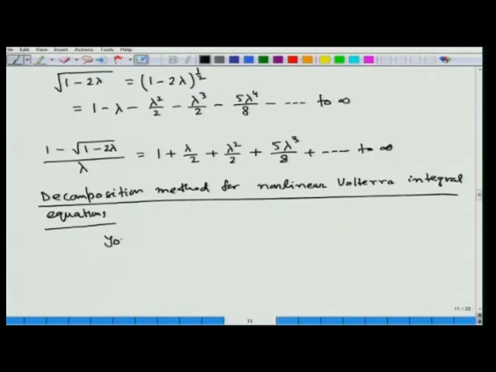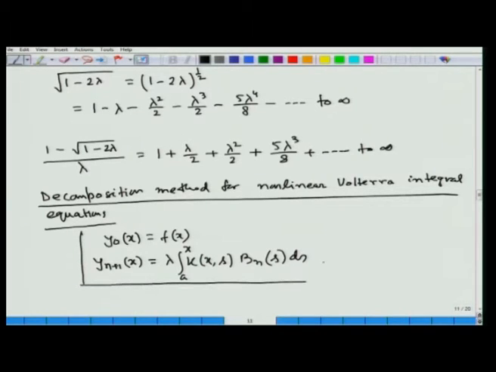Here y 0 x will be equal to f x and y n plus 1 x will be equal to lambda integral a to x k of x comma s b n s d s. So, these are the formulas for evaluating the iterates